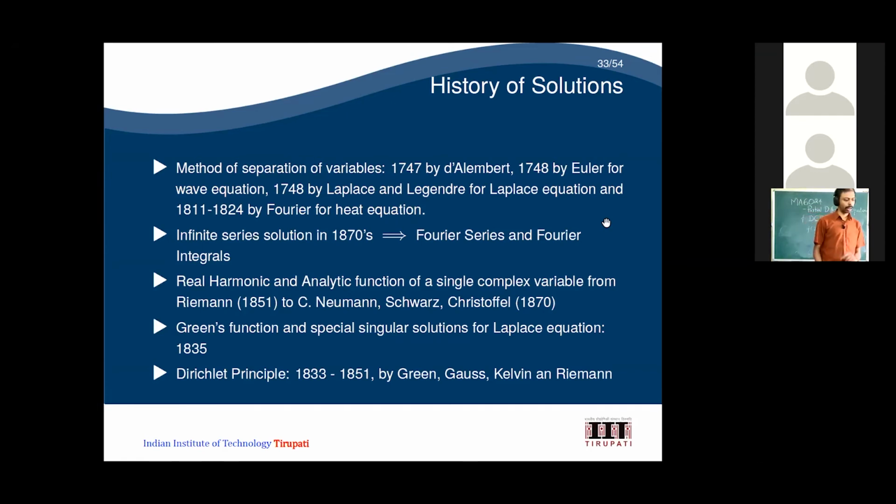The method of separation of variable was developed by D'Alembert, and in 1748 Euler used that idea, and Laplace used that idea, and Legendre also used it for the Laplace equation. Fourier used it in 1811 to 1824 for the heat equation. From that heat equation, Fourier theory came, Fourier series and Fourier integral, etc., which came in the 1870s using the concept of Fourier.